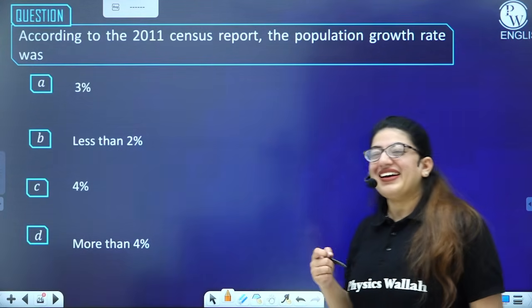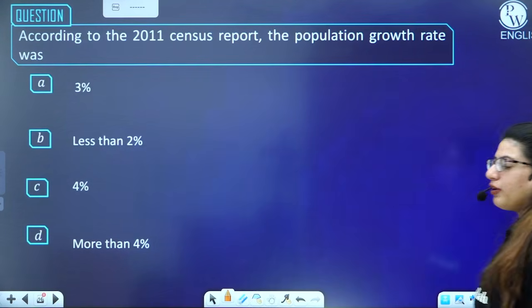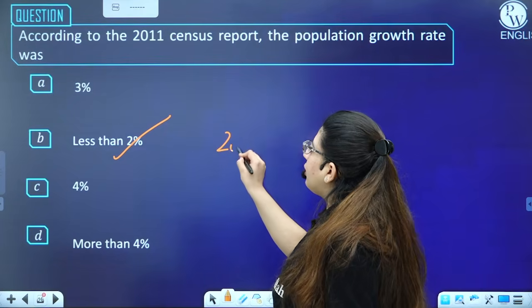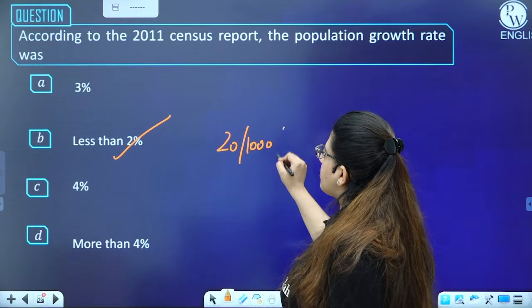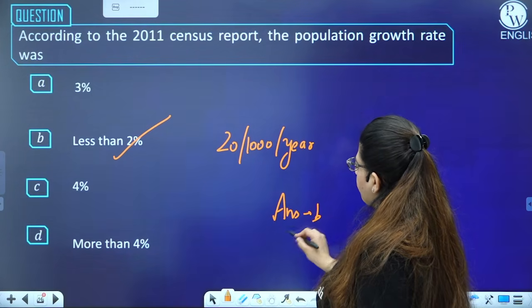About India. According to the 2011 census, our annual average growth rate was less than 2%. That means 20 individuals are added per 1000 per year. The answer becomes B or 2, right?